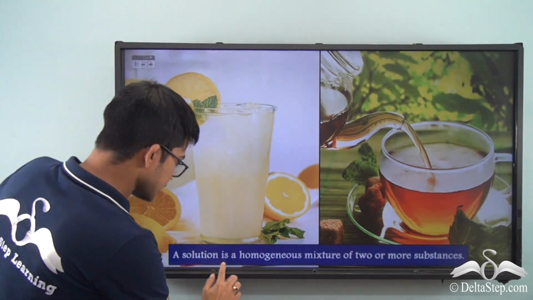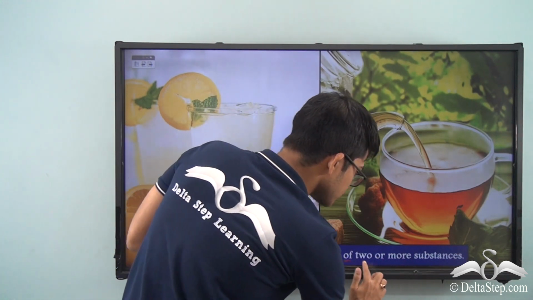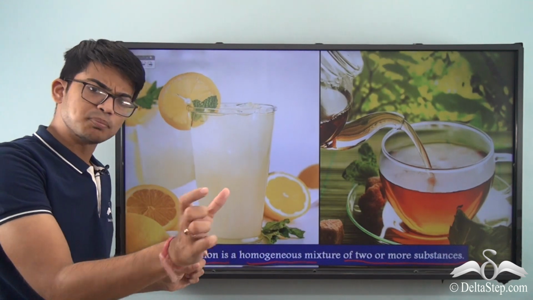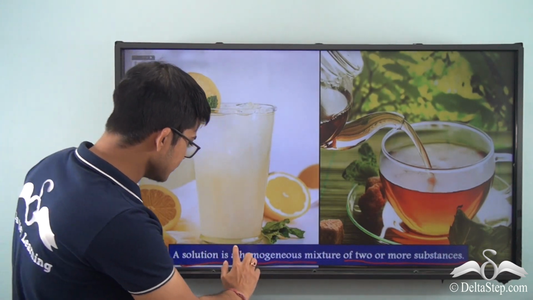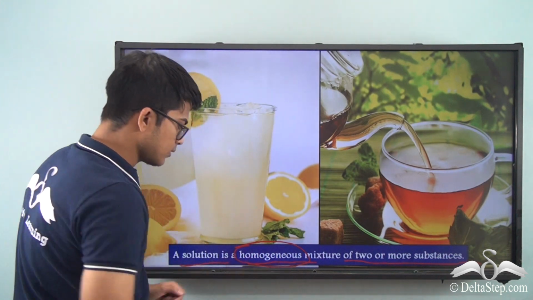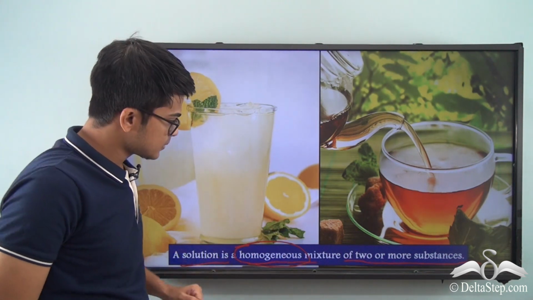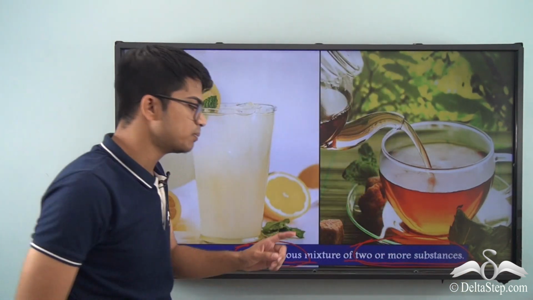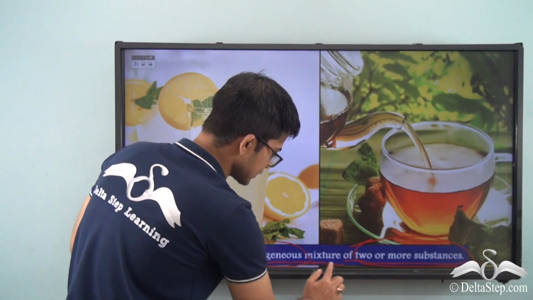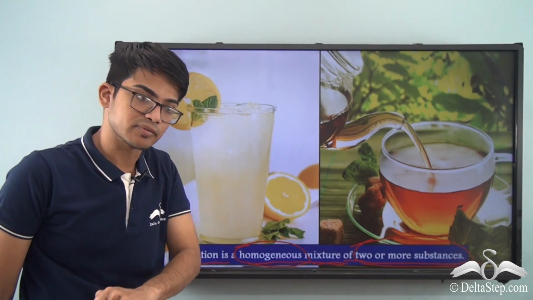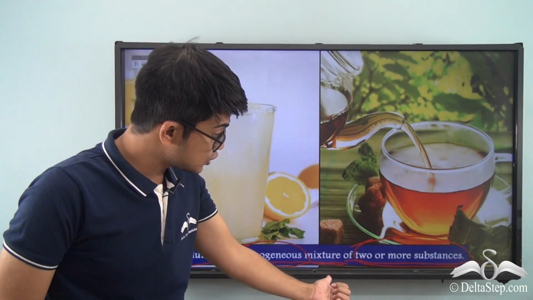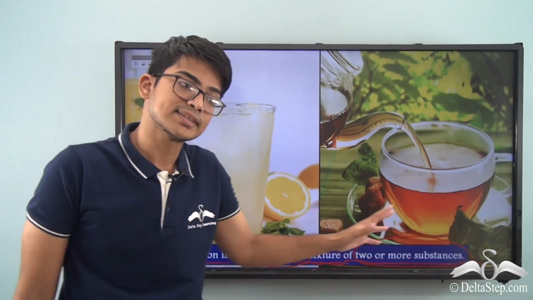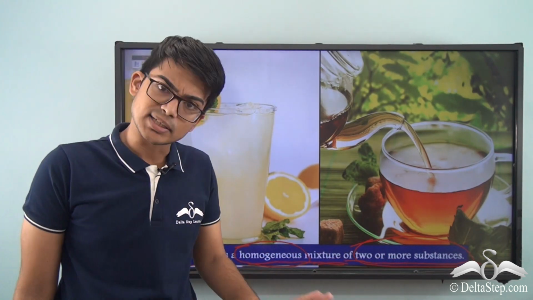So a solution is a homogeneous mixture of two or more substances. Okay, so there are a few parts in this definition. Firstly, homogeneous. We will define this later. And two or more substances. So these are the two parts, and also it's a mixture, that is another thing. So there are three parts to this definition: homogeneous, mixture, of two or more substances. So when two or more substances form a homogeneous mixture, it's known as a solution.